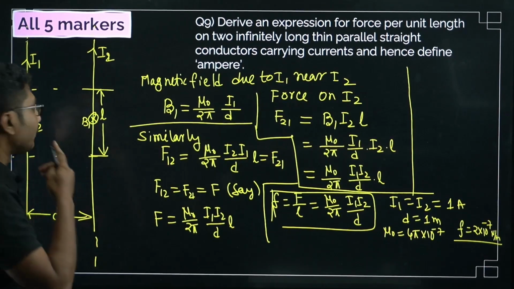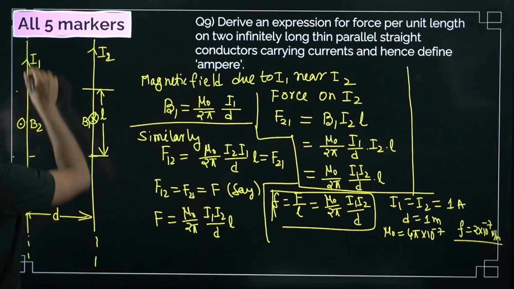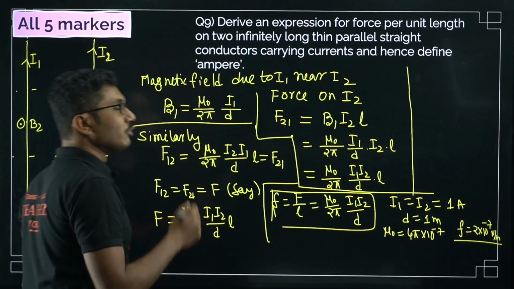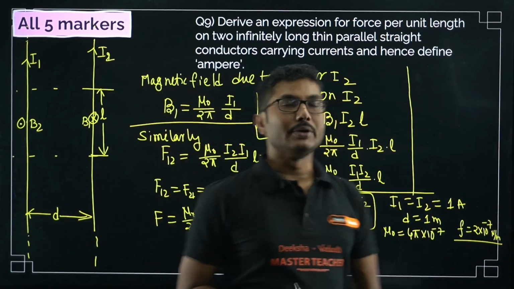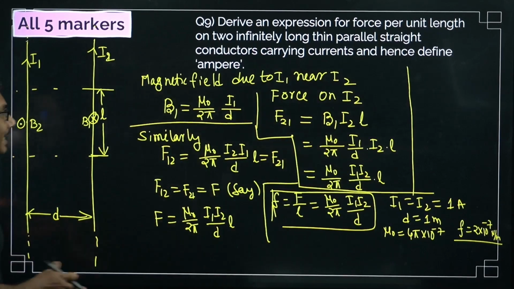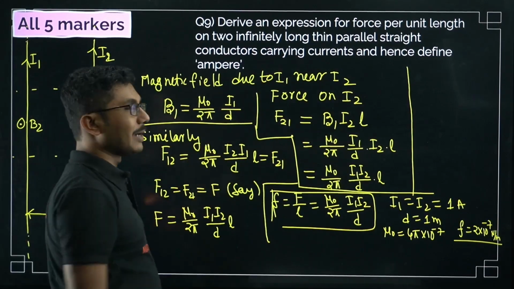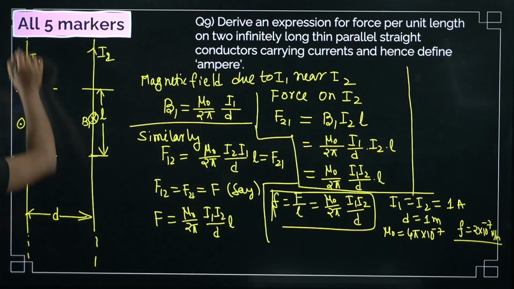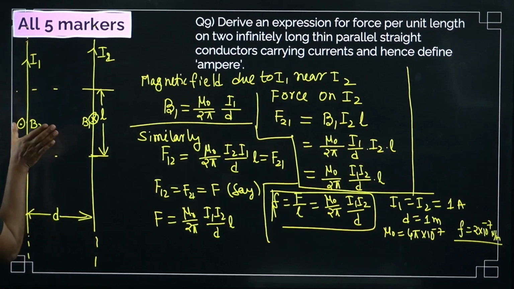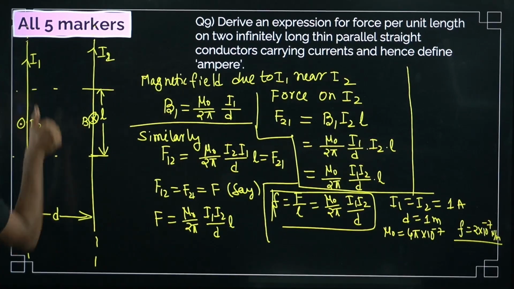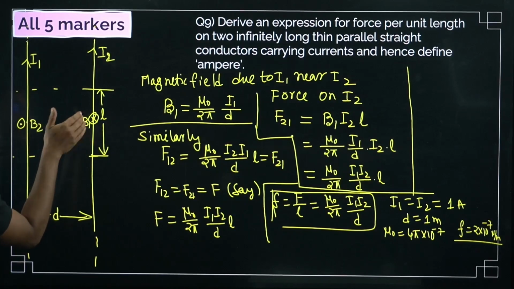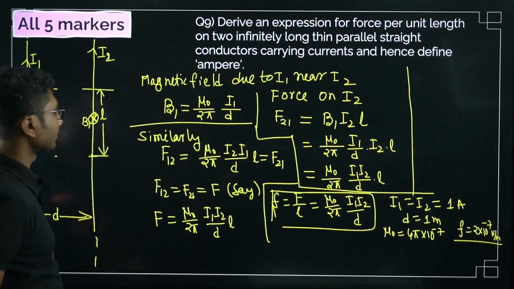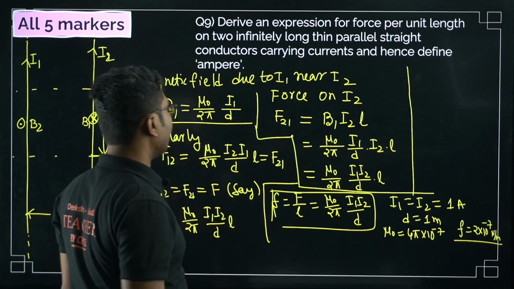So first, obviously, magnetic field due to wire 1 is B1. The formula is mu naught by 2 pi I by R. Now in this case R is basically D, so B1 is mu naught by 2 pi I1 by D. This is the magnetic field due to the first wire and its direction. If you consider this is the direction of current, then the magnetic field will be into the page. So that is why there is a cross sign given over here. Okay, so this is the first stage.